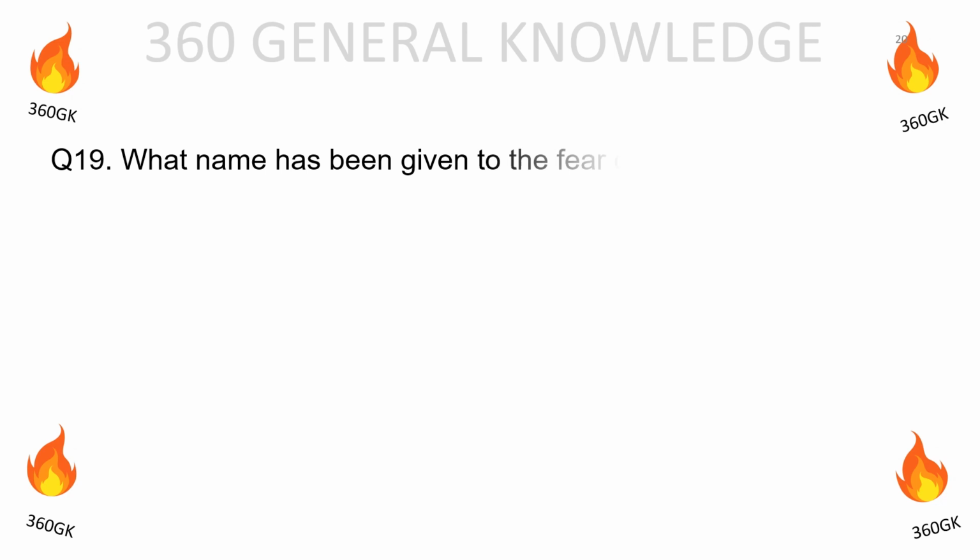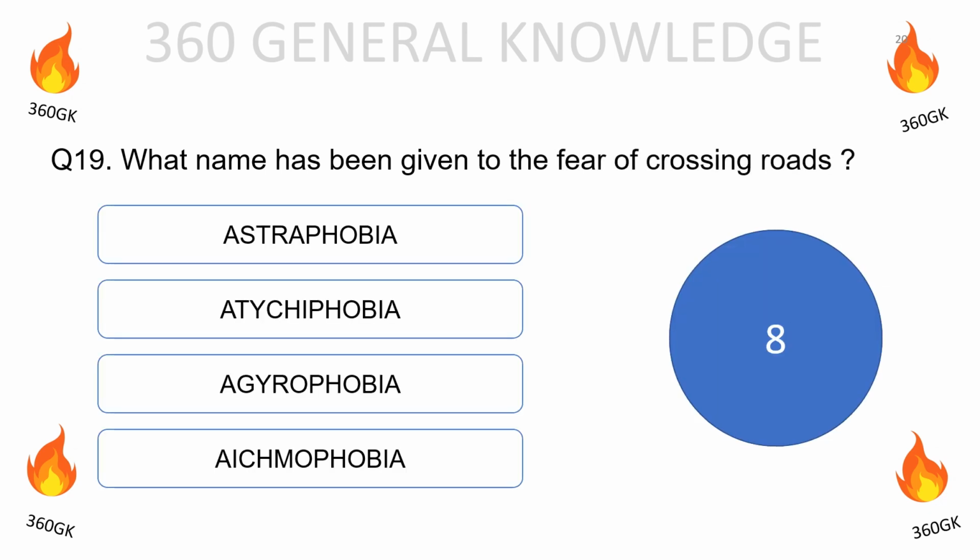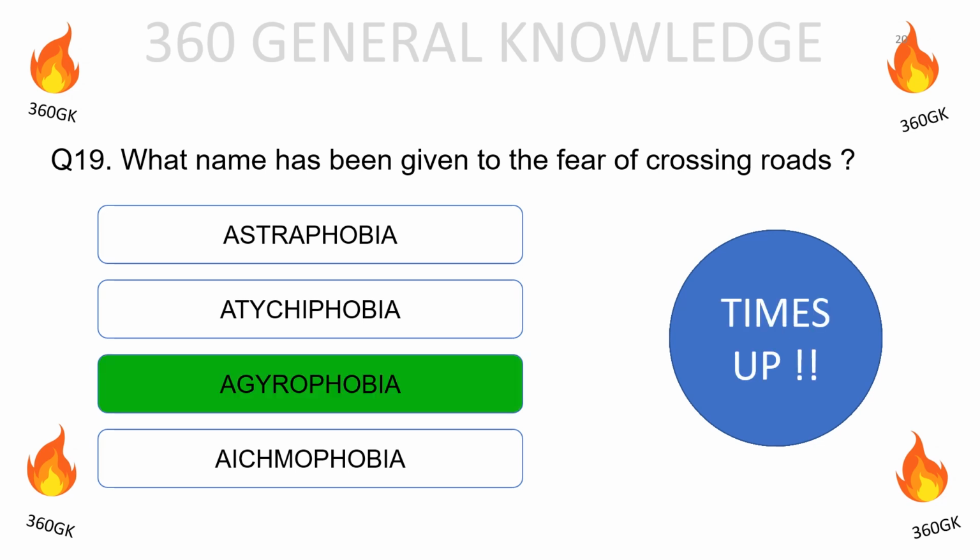What name has been given to the fear of crossing roads? Astrophobia, etichophobia, agoraphobia, agmophobia. The correct answer is agoraphobia.